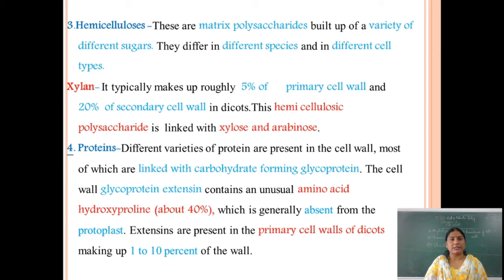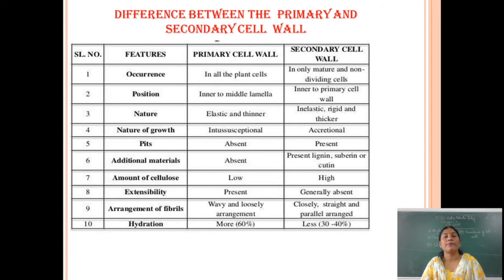Next one is proteins. Different varieties of proteins are present in the cell wall, most of which are linked with carbohydrate, forming glycoproteins. The cell wall glycoprotein extensin contains, as usual, amino acids, approximately 40% hydroxyproline, which is generally absent from the protoplast. Extensins are present in the primary cell wall of dicots, making up 1 to 10% of the cell wall.